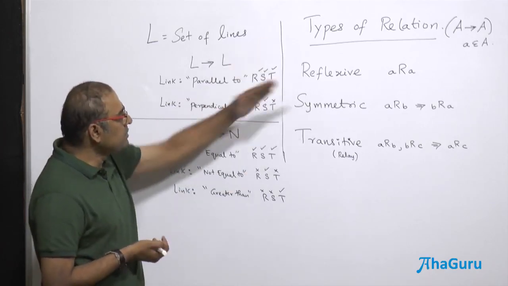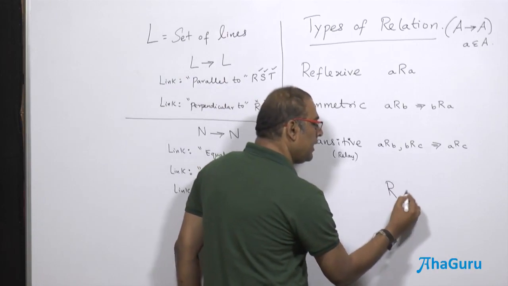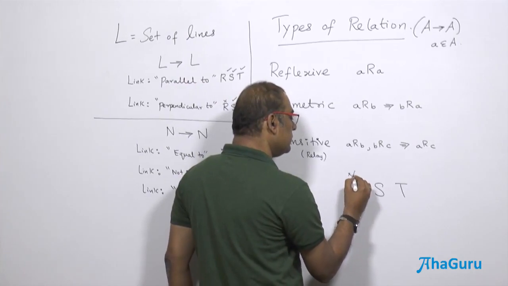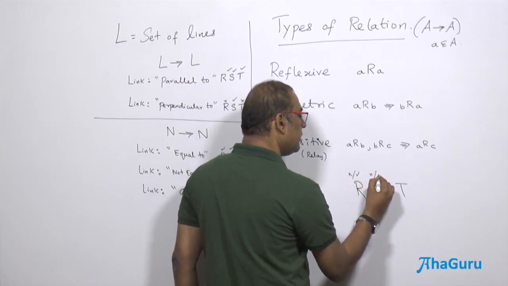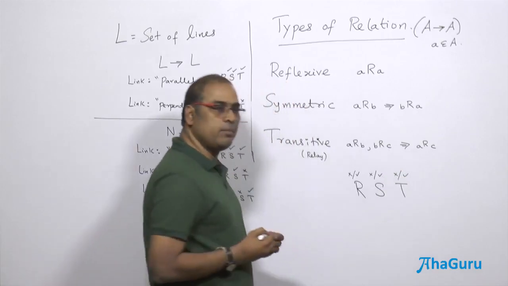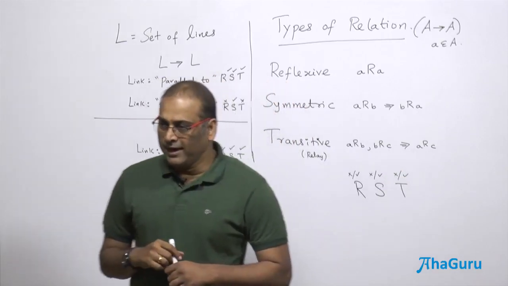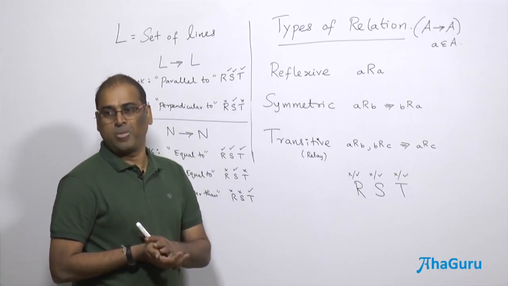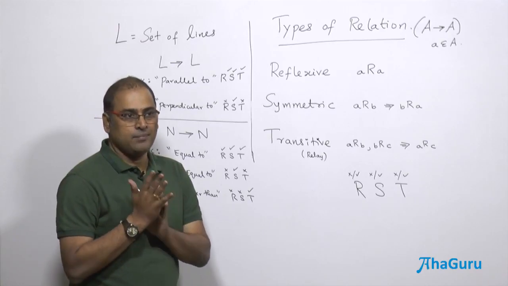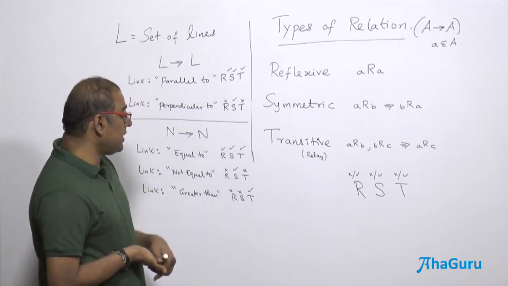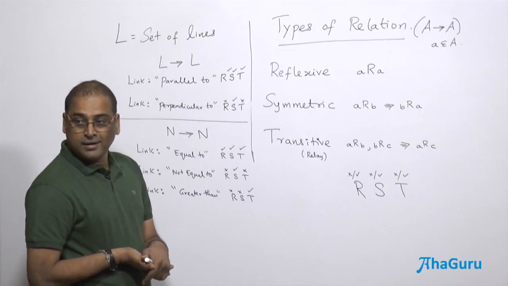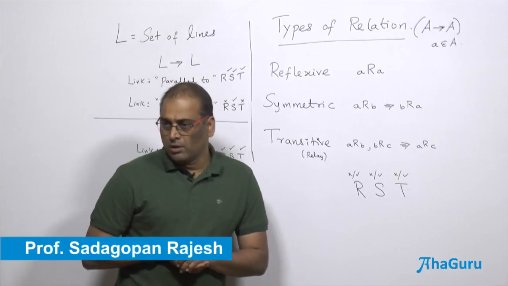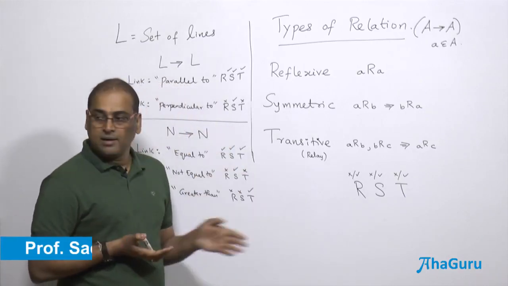Understand? So if you have reflexive, symmetric and transitive, like permutations and combinations, each one will have either a tick or a cross. So how many combinations do you get? Theoretically 8, but sometimes you may have to work it out, as one may imply the other. Understand? So there may be something where it is not reflexive, not symmetric, not transitive also. But we will be thinking of relations because this plays a major role: reflexive, symmetric and transitive.